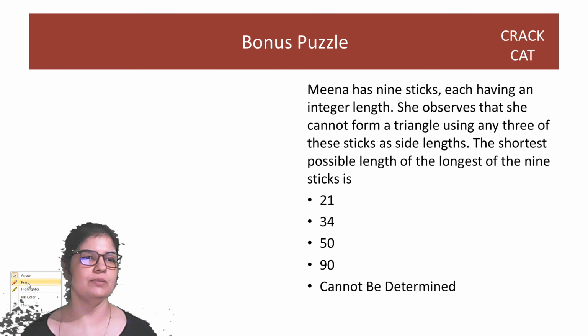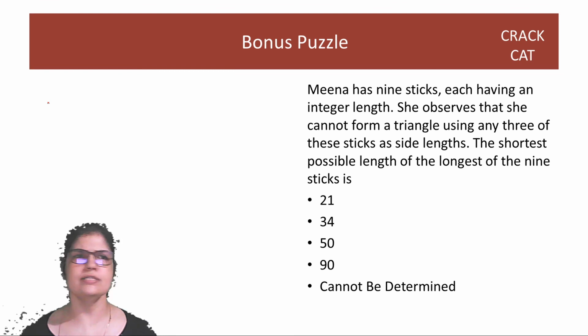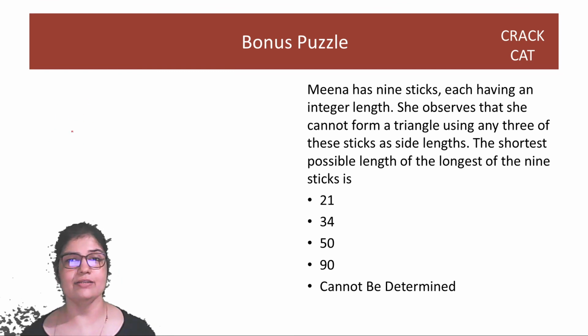First of all, why do people have 9 sticks? Why couldn't she just have 4, 5? Question would have been easier. Anyway, doesn't matter. She has 9 sticks. So I'll give you a hint. Whenever you make a triangle, what do you need?